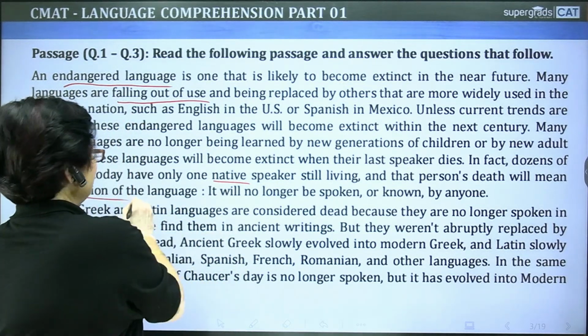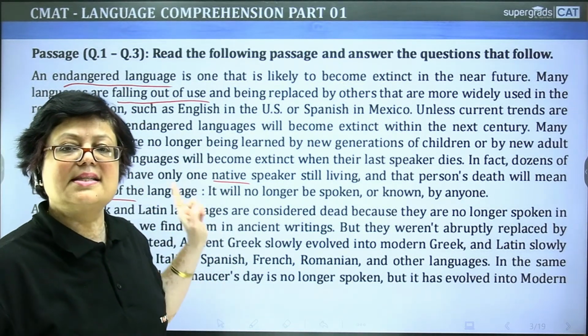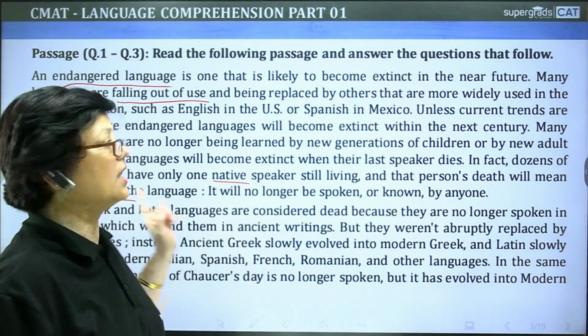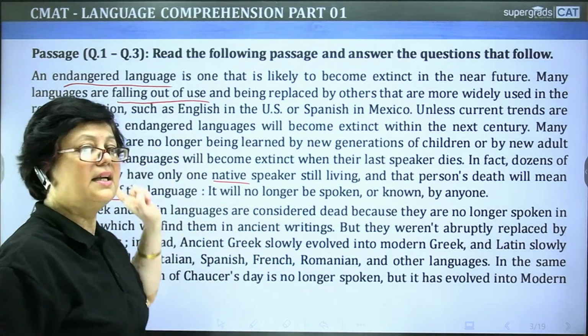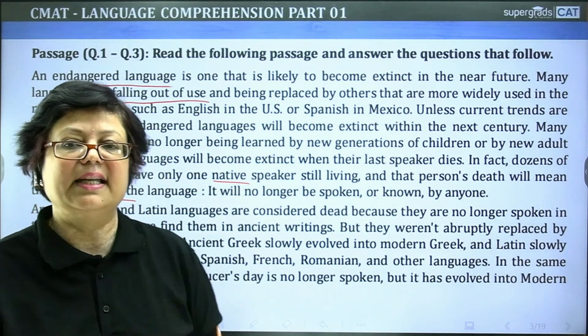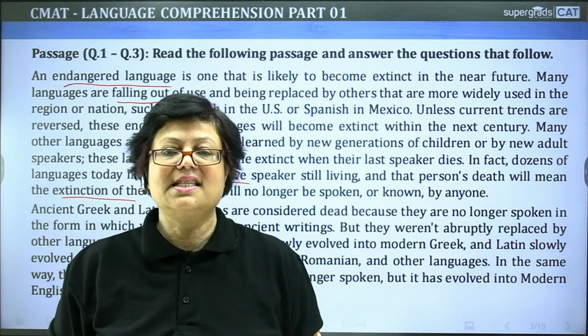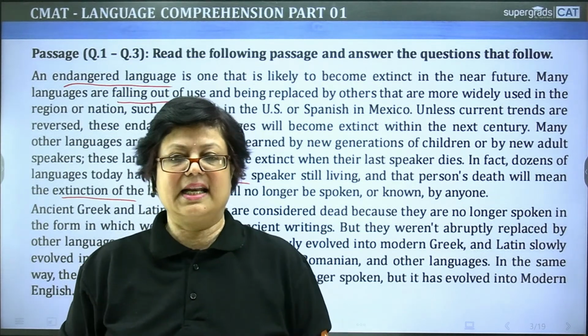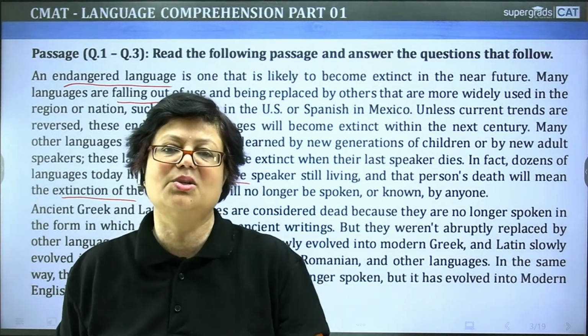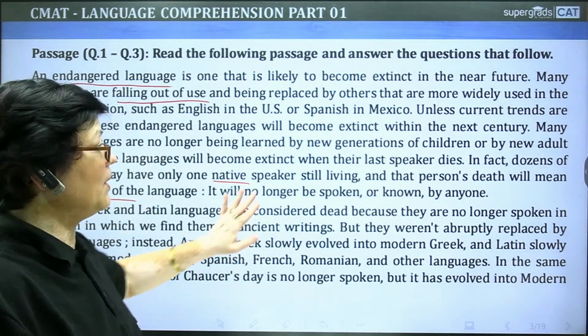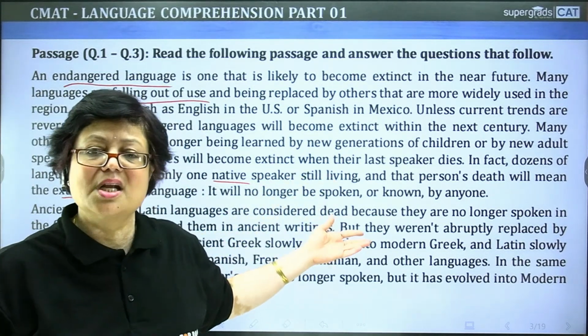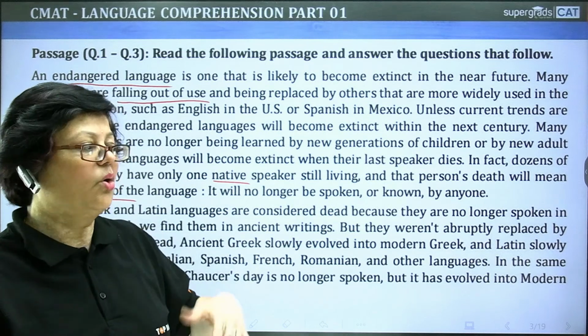So now we have basically understood what the paragraph or the passage is about. It is talking about endangered languages. Just as you might have read, आपने पढ़ा है स्कूल की किताबों में भी कि कुछ ऐसी प्रजातियां हैं जो विलुप्त होती जा रही हैं. Similarly, language is also getting extinct. Why? Because it is no longer being used. उसको कोई बोलने वाला नहीं है, कोई पढ़ने वाला नहीं है.